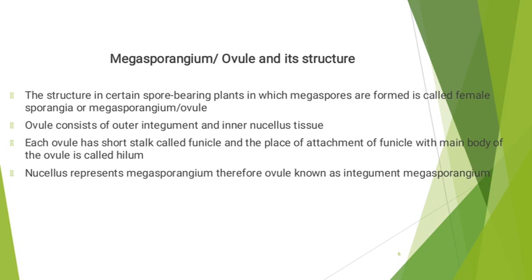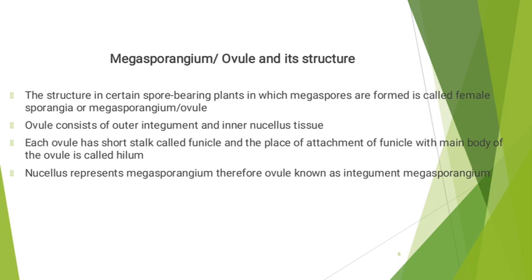Each ovule has a short stalk called funicle, and the place of attachment of the funicle with the main body of the ovule is called hilum. Nucellus represents megasporangium, therefore ovule is known as integumented megasporangium.